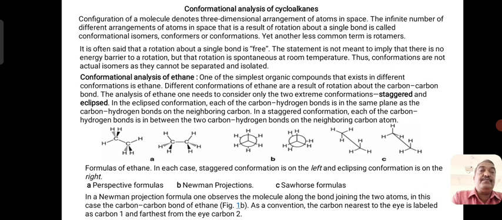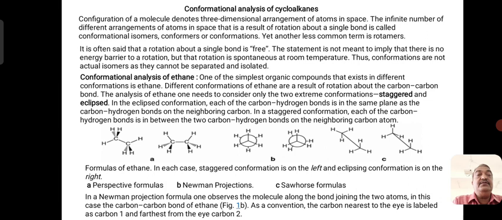But configuration differs from the term conformation. Conformation is a type of isomerism exhibited by carbon-carbon bonded molecules. Here, conformation may arise due to hindered or restricted rotation about a carbon-carbon single bond.